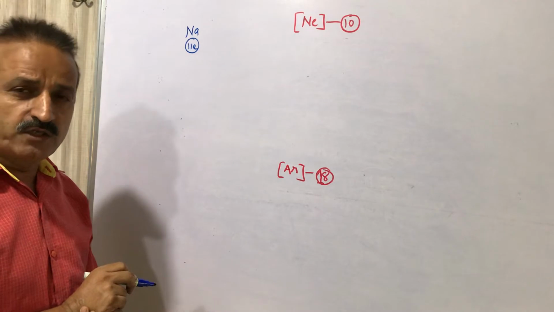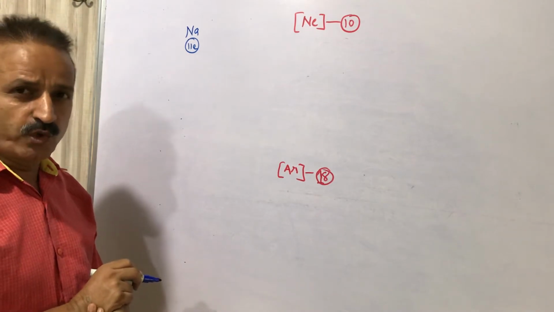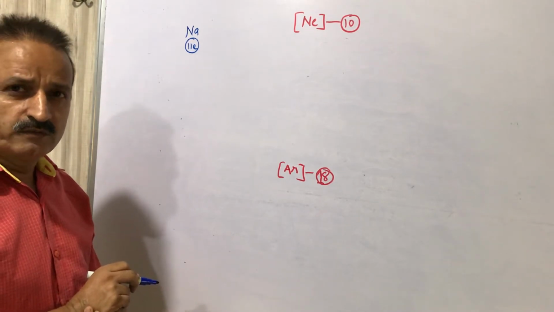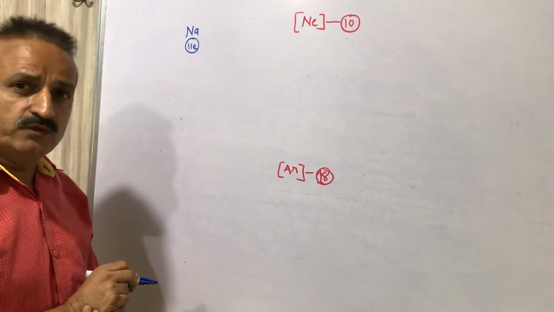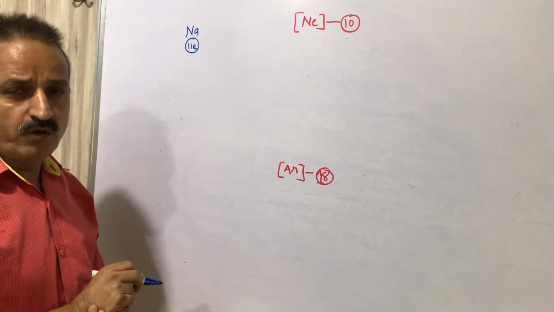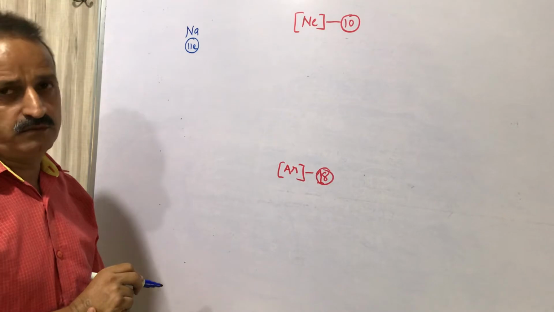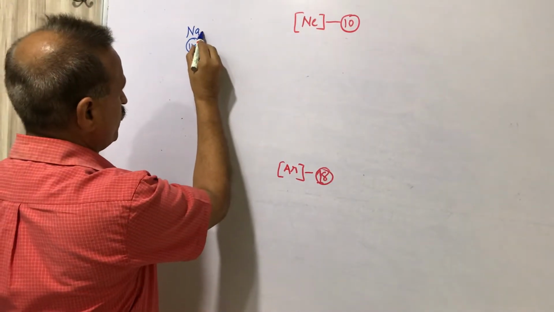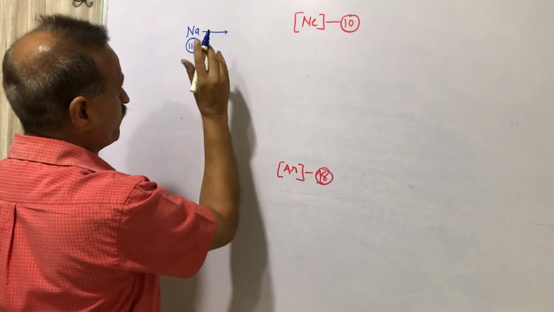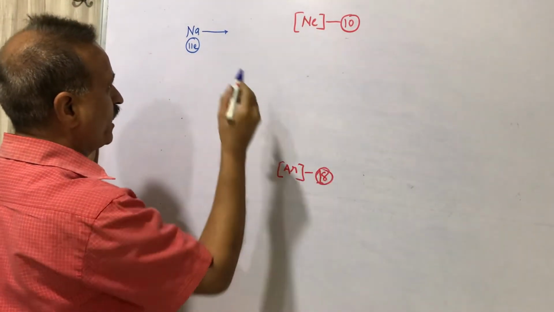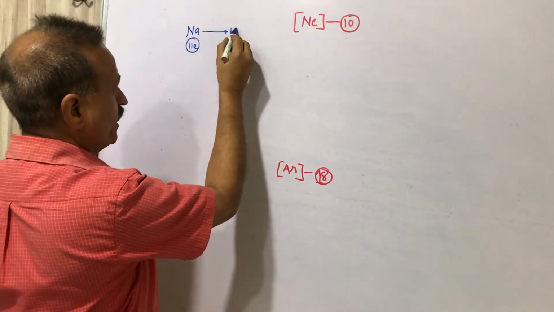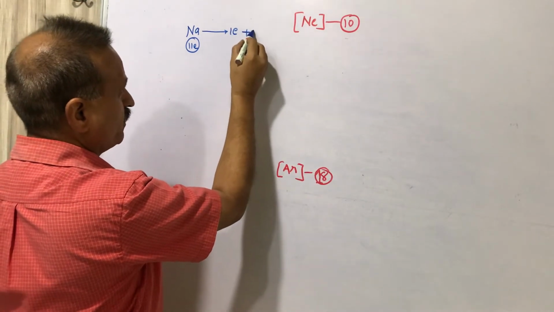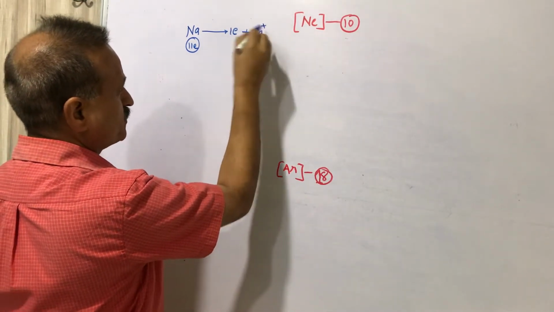It is very easy to lose 1 electron. So sodium will lose 1 electron and have the electronic configuration, or number of electrons, like neon. The lost electron is shown on the right side of the arrow. Sodium will convert into sodium plus.